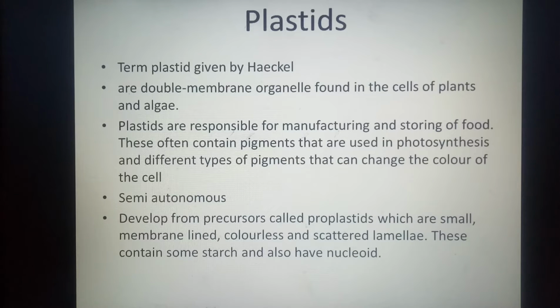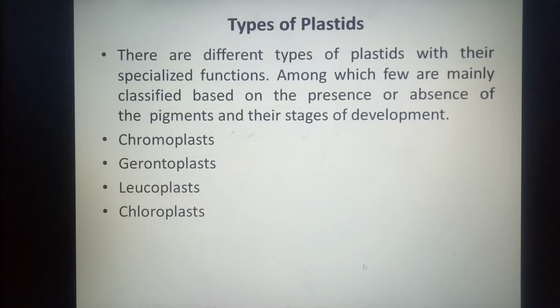Plastids arise from precursors called proplastids. These proplastids are very small organelles which are membrane lined. They do not have pigments, so they are colorless. And the lamellae inside, the internal membrane network, is scattered and not organized, as we'll discuss in chloroplast. They are scattered lamellae, an internal membrane system which lies scattered in the matrix of the plastids. These plastids may also contain starch and also the DNA, as I discussed, which is naked.